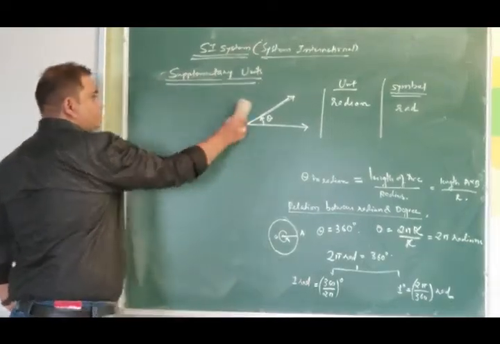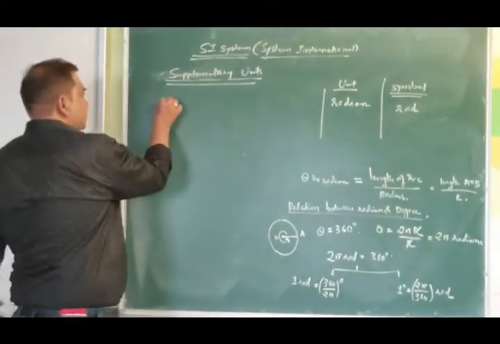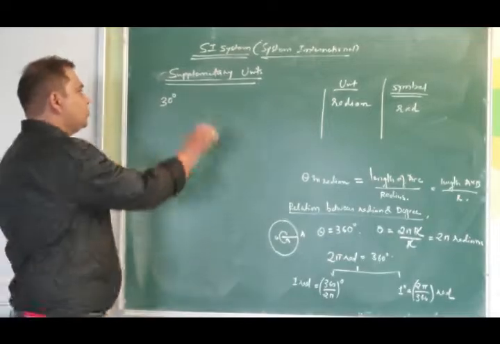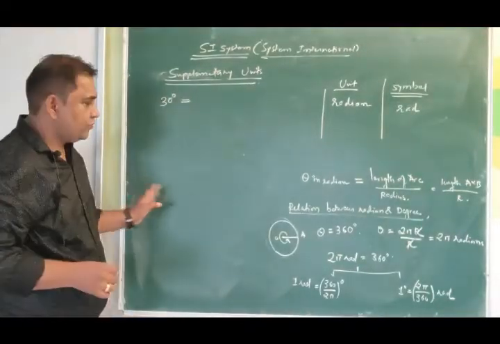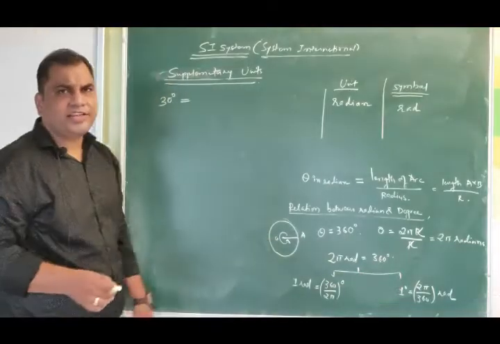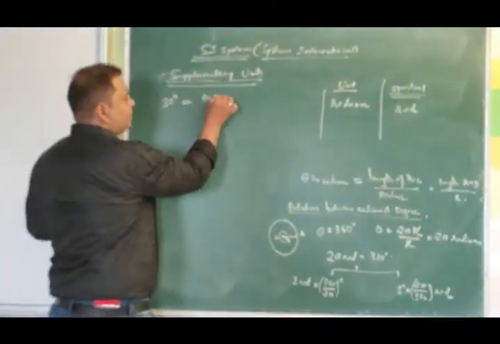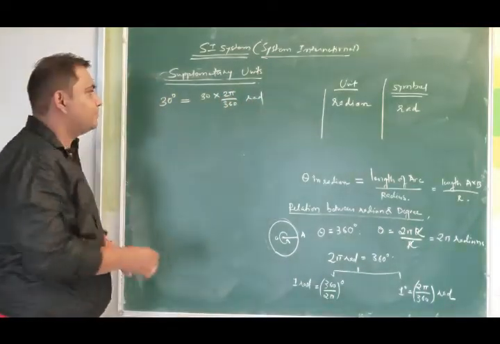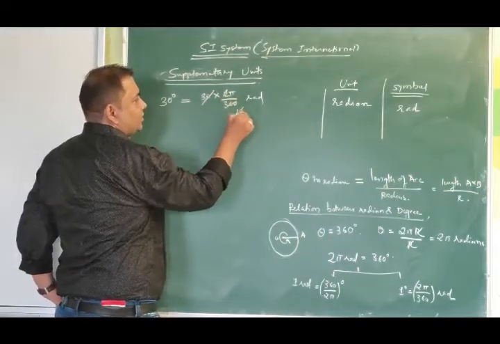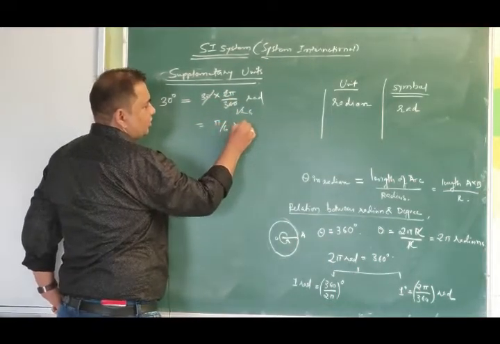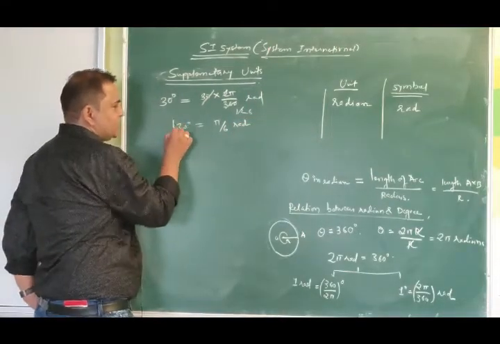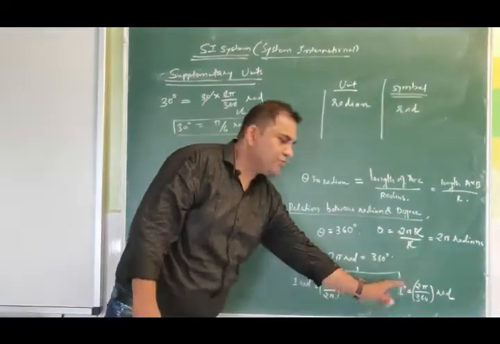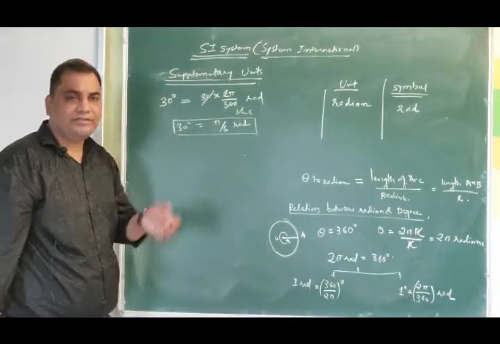suppose I want to measure 30 degree in radian. So how many radian is 30 degree? We already know that 1 degree is 2 pi by 360 radian. So 30 degree will be 30 into 2 pi by 360 radian. 30 12s are, this will get cancelled, 6. So 30 degree will be equal to pi by 6 radian. So this is one conversion. You can easily convert degrees into radian using this formula. 1 degree is equal to 2 pi by 360 radian.